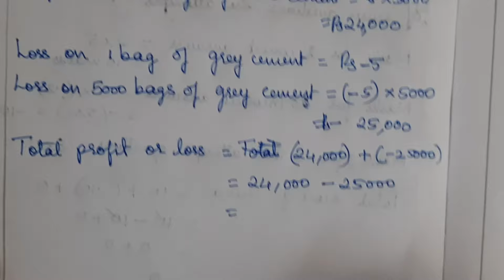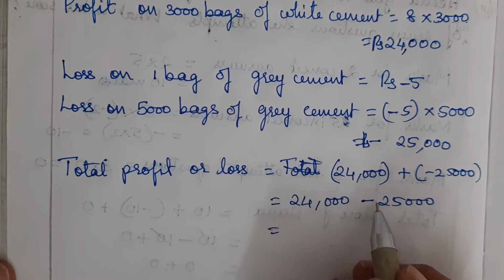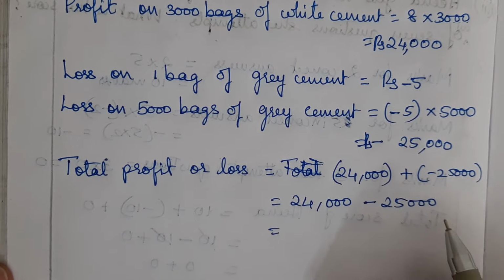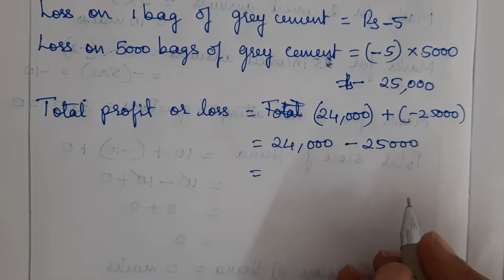Since it's plus and minus, we should subtract. So when you subtract 24,000 minus 25,000, what do you get?